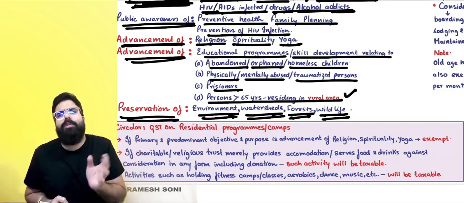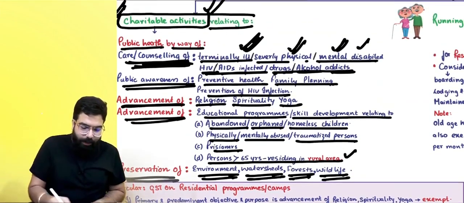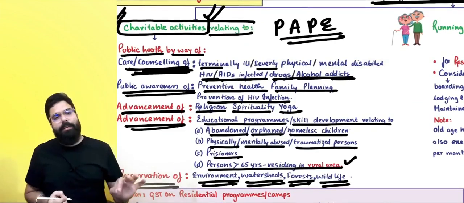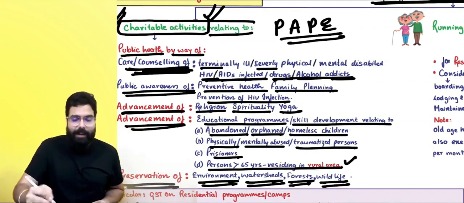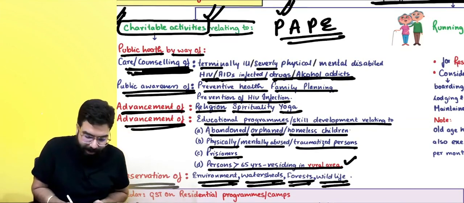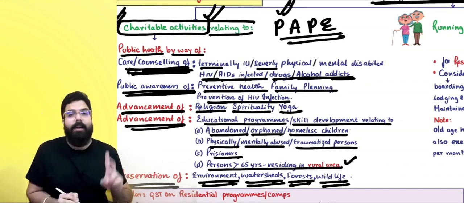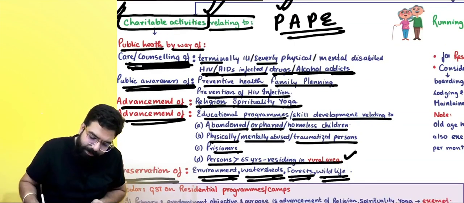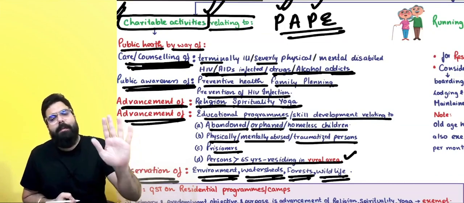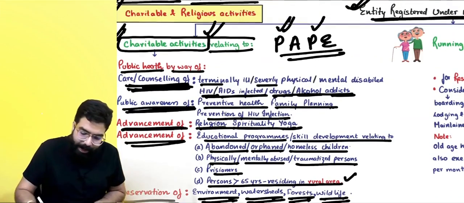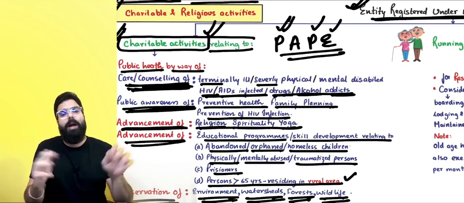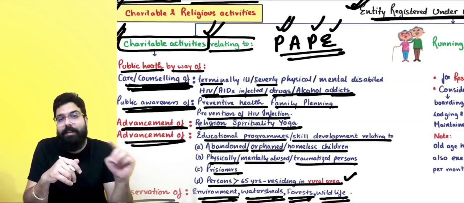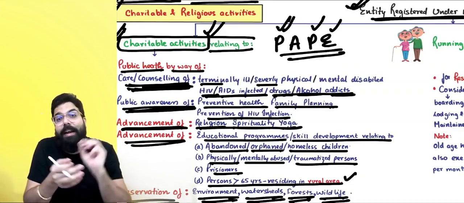So if there is a charitable institution which is going ahead and doing all this activity, what are these activities, sir? These are PAPE activities. Always remember PAPE activities. Sir, what is PAPE activity? P means public health by way of care and counseling or public awareness. Okay, sir. A for advancement of religion, spirituality or yoga. P for again preservation of watershed, environment, forest and wildlife, and E for educational program or skill development program of abandoned, orphan, homeless children, physically, mentally abused or traumatized person, prisoners or person greater than 65 residing in rural area.